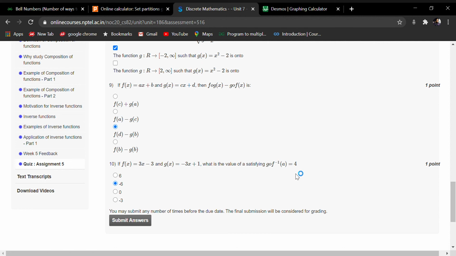For f(x) = 3x − 3, you will replace f(x) by y = 3x − 3, so y + 3 = 3x, so x = (y + 3)/3. So f inverse of y will be equal to (y + 3)/3.